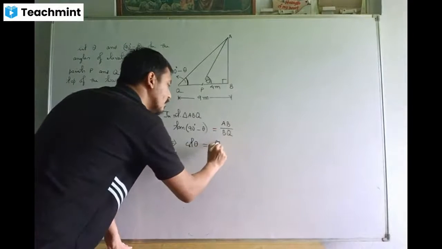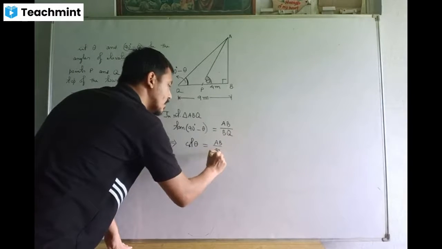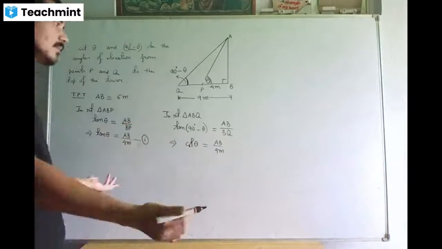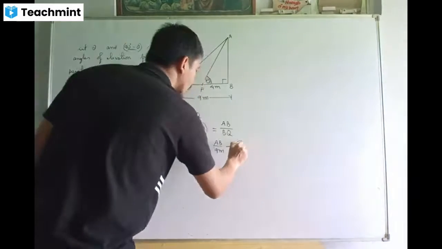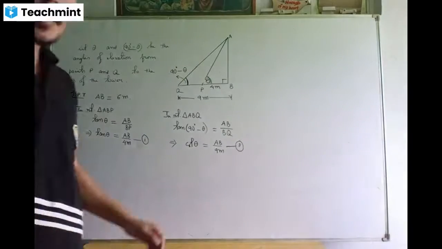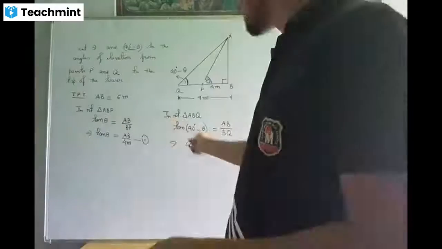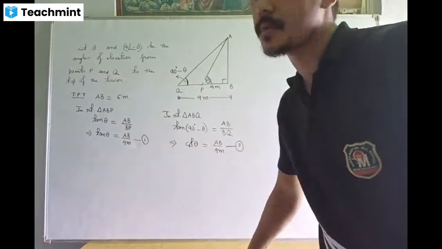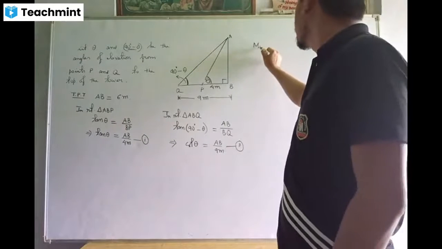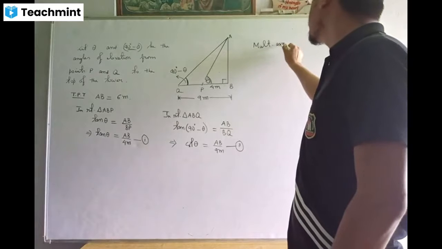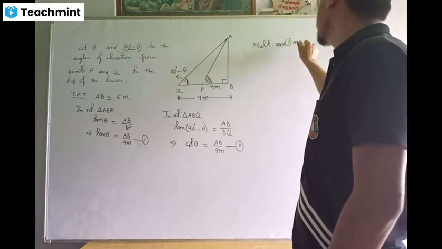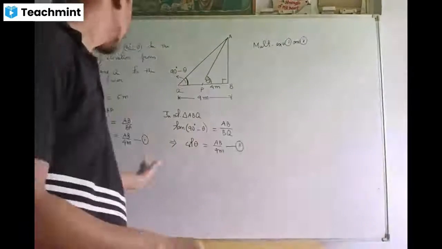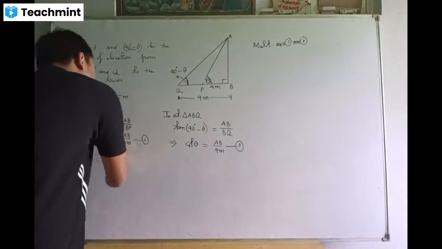AB is unknown, but your BQ is known. It's 9 meters. The same thing over here: AB is unknown, theta is unknown, nothing can be done. So mark it as equation 2. Now what I'm going to do is combine equations 1 and 2. That means I'm going to multiply equations 1 and 2. Whenever you multiply two equations, left-hand side will be multiplied with left-hand side.